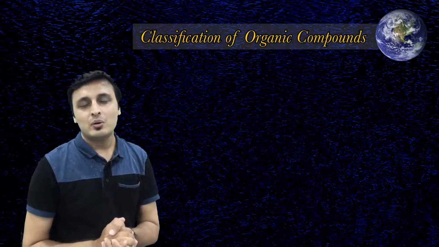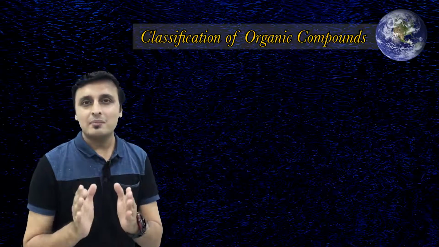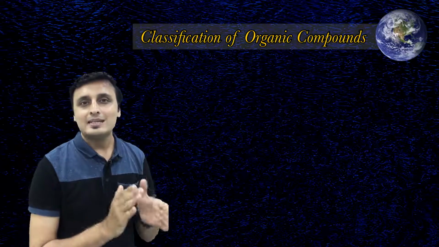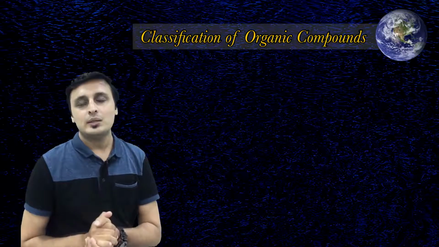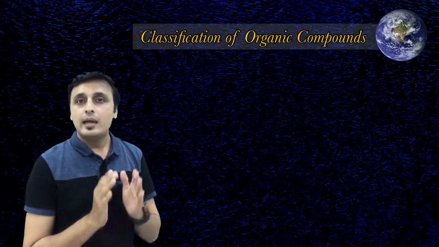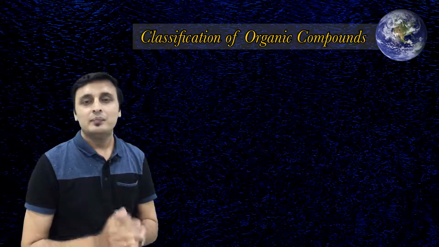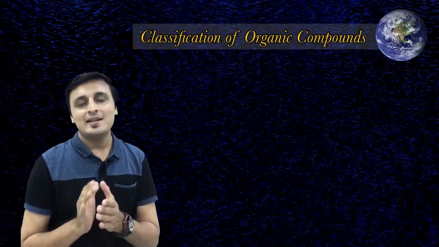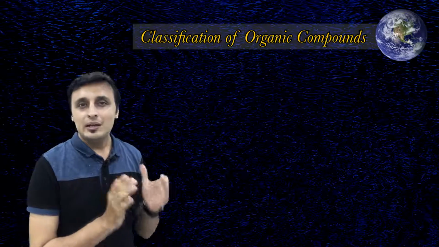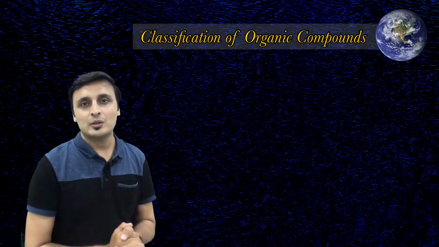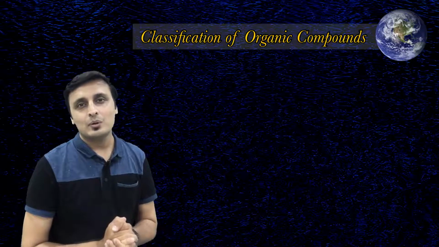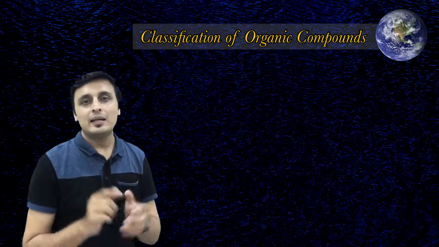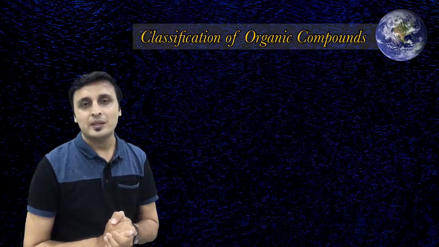While we are talking about the cyclic molecules, they are basically divided into two categories. Number one is alicyclic molecule and number two is aromatic molecule. Alicyclic molecules are again divided into two categories, that is homocyclic molecules and heterocyclic molecules. Let's talk first about homocyclic molecules. Homocyclic organic molecules are the molecules which are made up of only carbon and they are forming a closed chain.